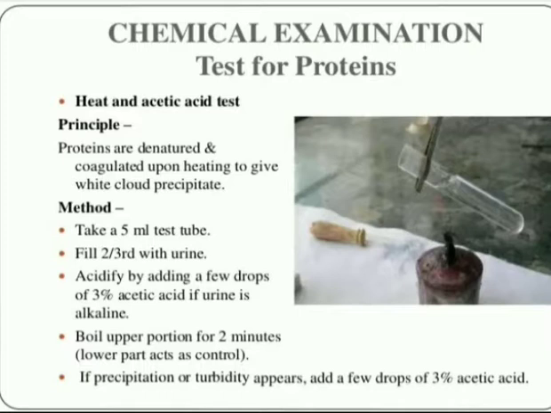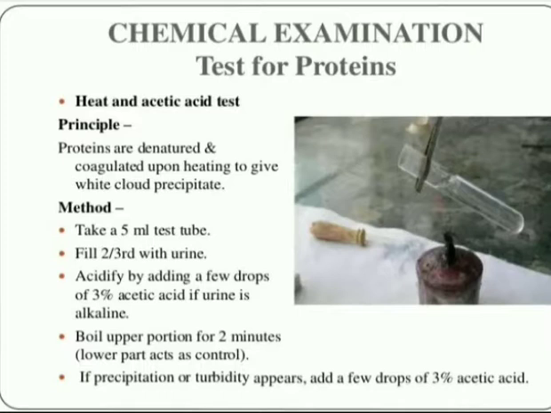First we take a 5 ml test tube and fill 2 by 3rd with urine, and after that we acidify by adding a few drops of 3% acetic acid if the urine is alkaline, and boil the upper portion for 2 minutes. The lower part acts as control.